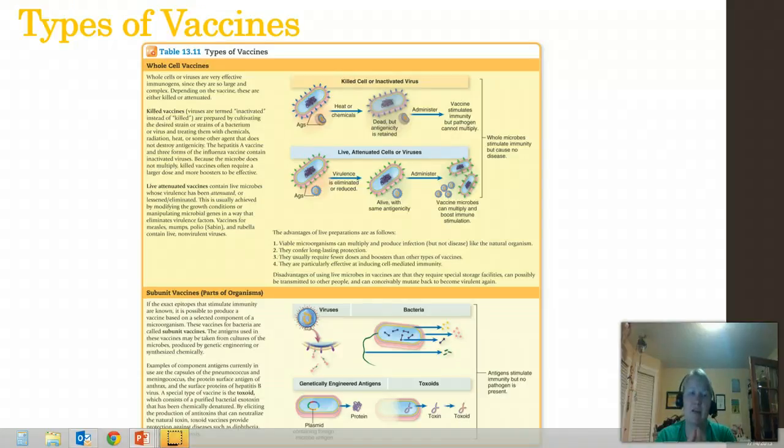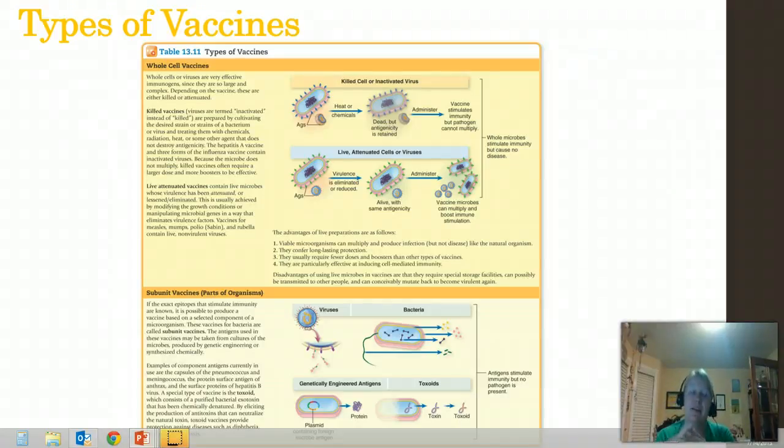There are two main types of whole cell vaccines. There are killed vaccines. They can be virus or bacterial. We take the pathogen, we kill the pathogen, put it in a vaccine, and shoot it in your arm. The body detects it, the immune system raises a response, and it goes on generating that active immunity.